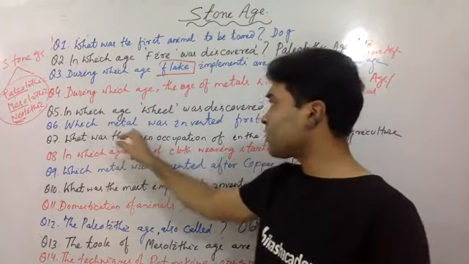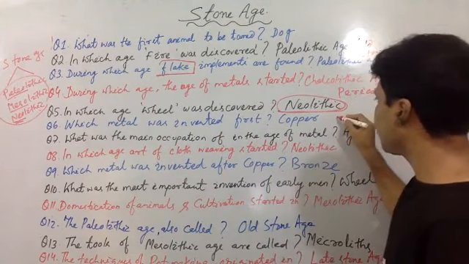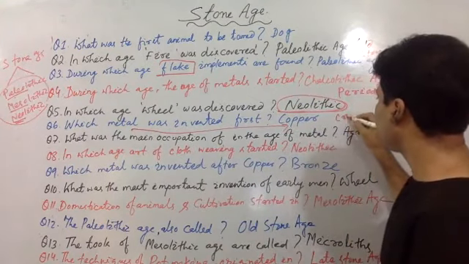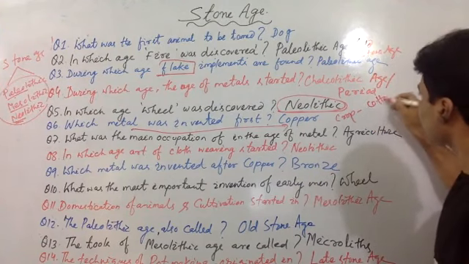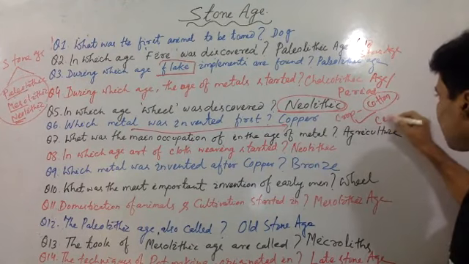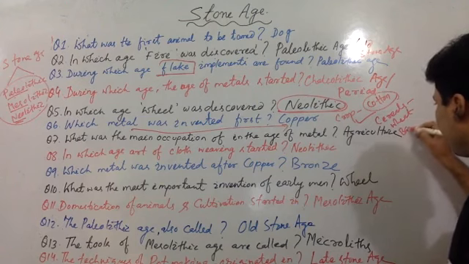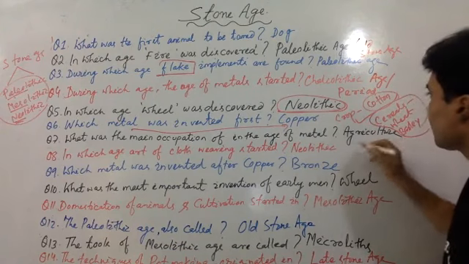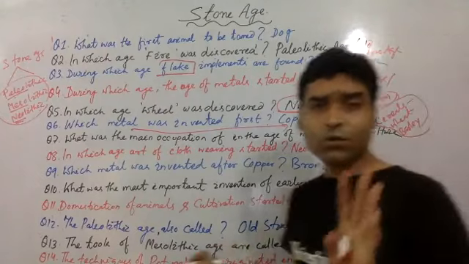Question number 6, which metal was invented first? Very simple, copper. If it is crop, the first crop, remember, that's your cotton. Cotton was the first crop, and if you talk about cereals, first cereals, wheat and barley. We'll discuss later. So cereals, wheat and barley, crop, cotton, and metal, copper. Three things you should remember.